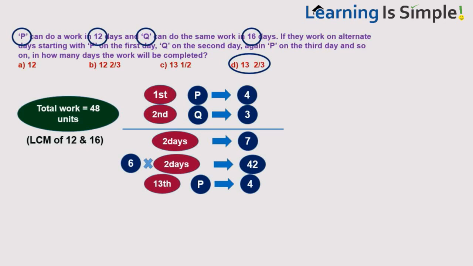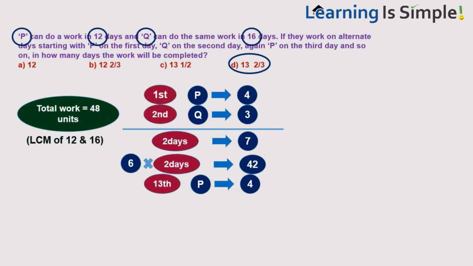You understand this? Suppose the same question, instead of P, if Q started the work, let us take Q started on the first day, P comes on the second day, again Q on the third day. Suppose if it is written like that, what will you do?